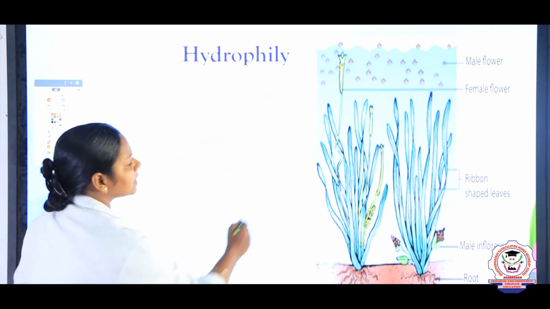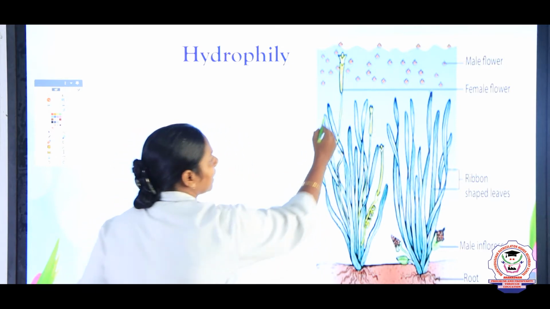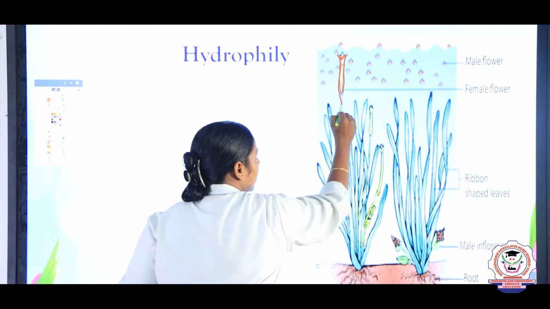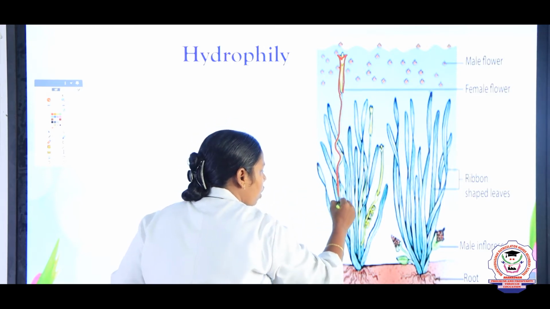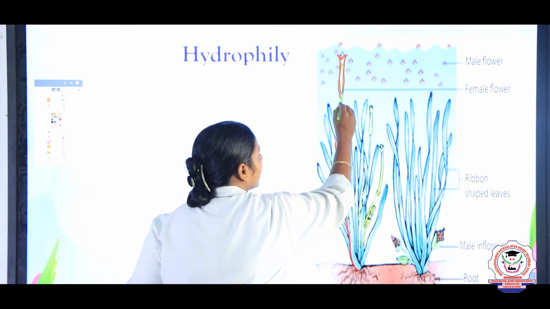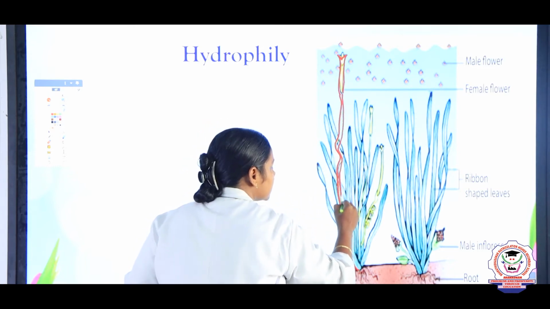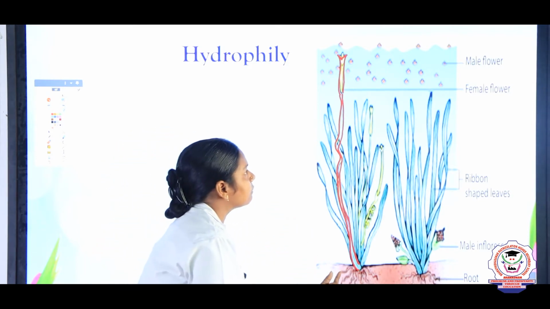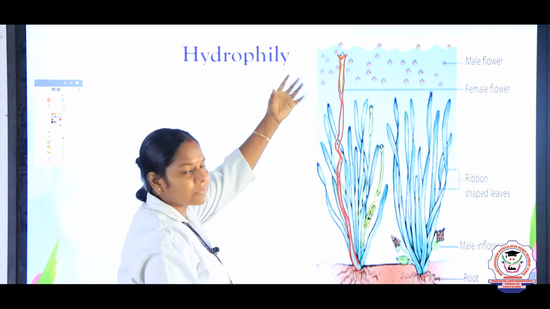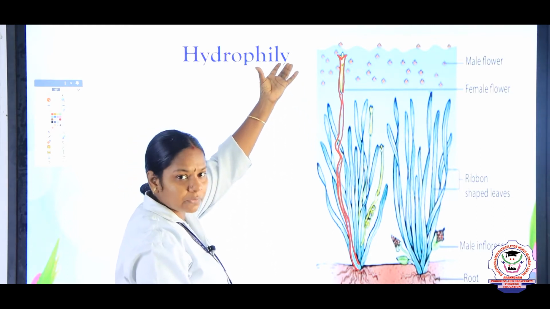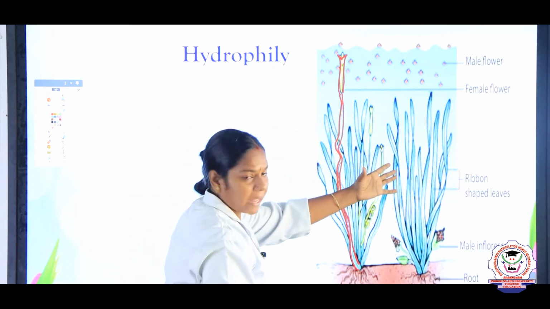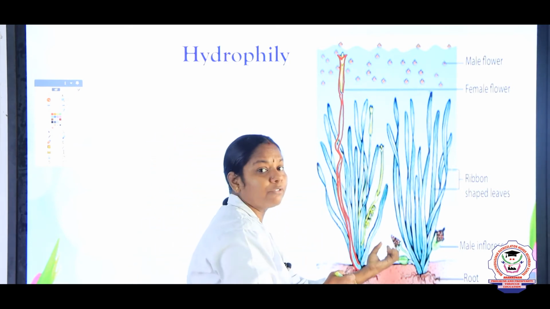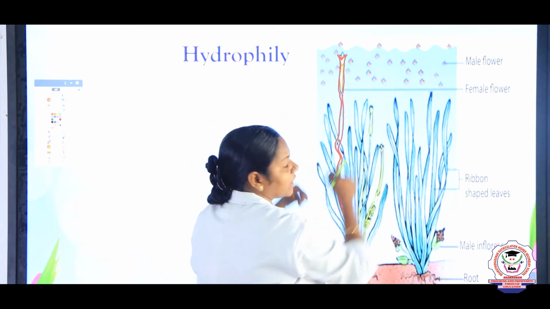So, first this female flower possesses a long stalk. This is a female flower, children. See the stalk, how it is? It is very long and slender, right? And this Vallisneria is a submerged and rooted plant. So, what happens? This female flower has a long stalk and the flower is seen on the surface of the water. And the male plant, when the anthers get matured, the flowers float on the surface of the water.